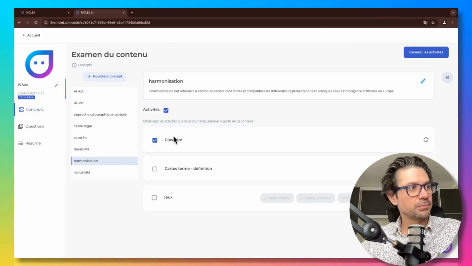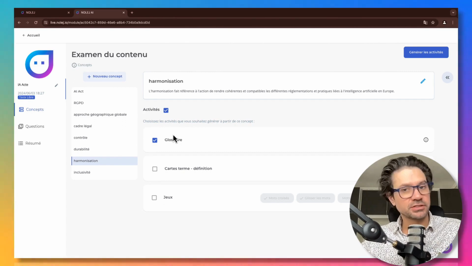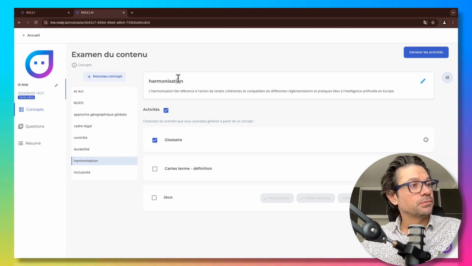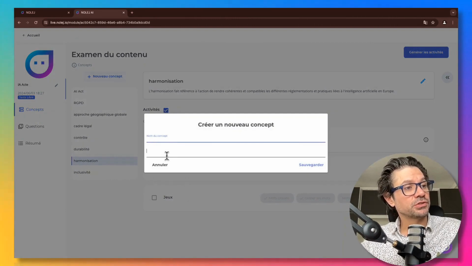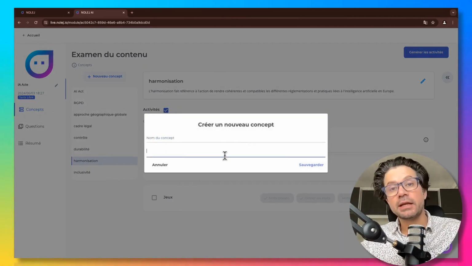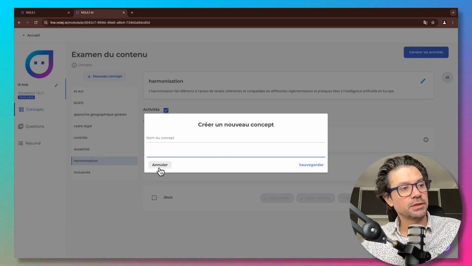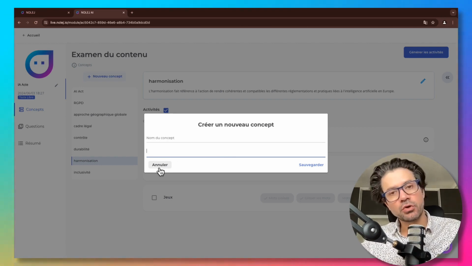This is just a little bit about the notion of concept. This is where your expertise will be able to express itself in a way. It is up to you to verify that the concepts understood are those you want to see in the module. You can also add new concepts here, where you simply enter a concept name and possibly a definition, and there will presumably, even though I haven't necessarily tested it, be activities that will be created in relation to this new concept. That said, in practice, I think we will mainly remove things that are inadequate rather than create new concepts, but in any case know that it is still possible.